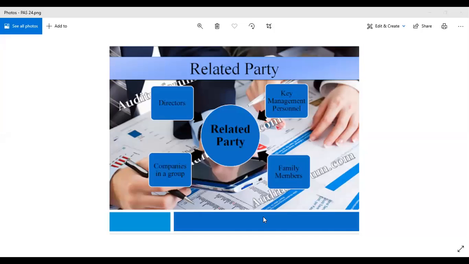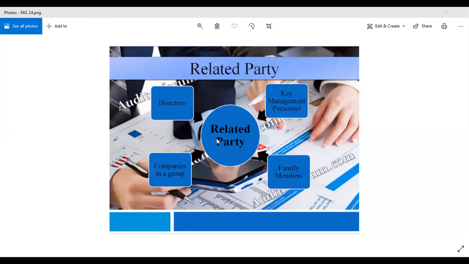Good day, everyone. For this session, we are going to discuss PAS or IAS, Philippine Accounting Standards or International Accounting Standards number 24. That is all about related party disclosures. You can see in the picture an illustration about a related party, which, as defined, is a party that has certain financial relationships with certain persons.